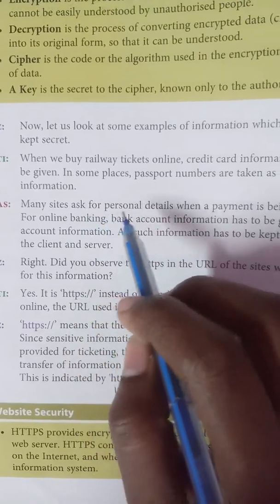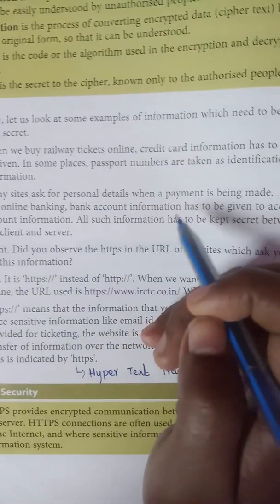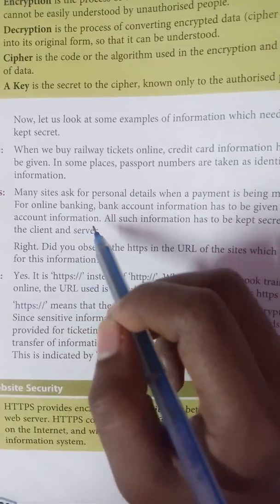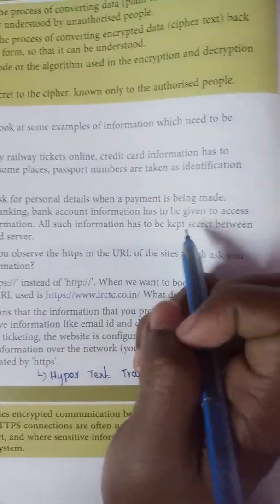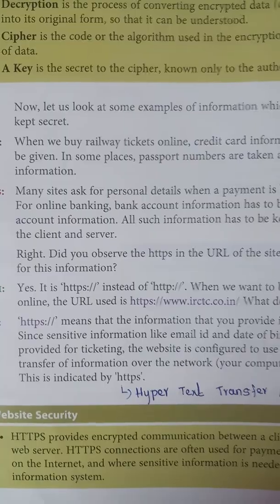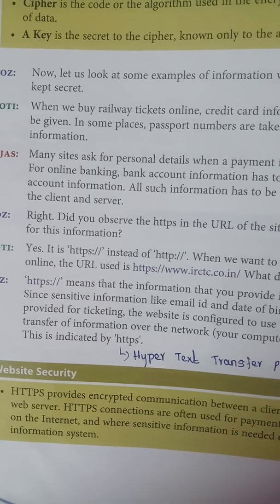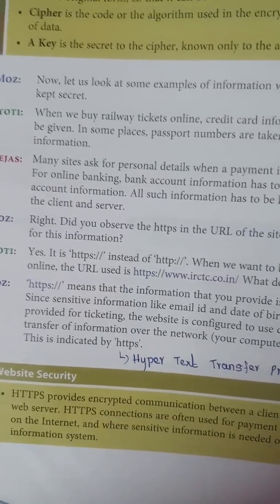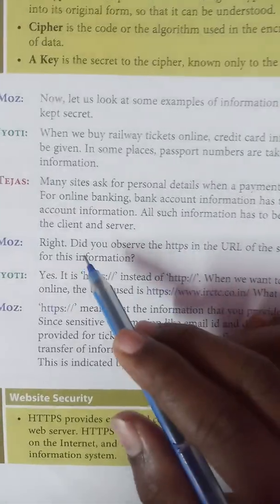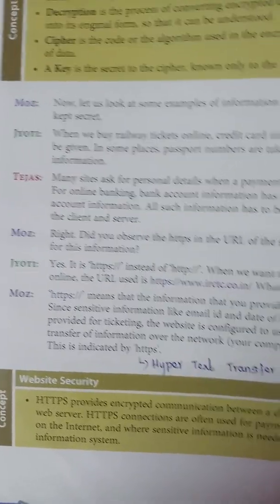Many sites ask for personal details when a payment is being made. For online banking, bank account information has to be given to access account information. All such information has to be kept secret between the client and server. So, if you pay online, it will ask for your bank details, like your debit card number, account number. That information needs to be kept secret between your client and the server.